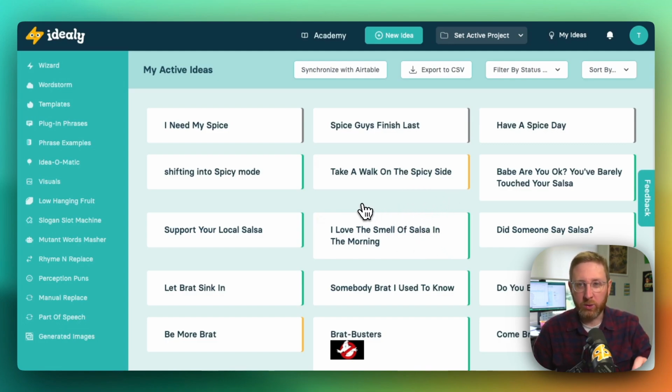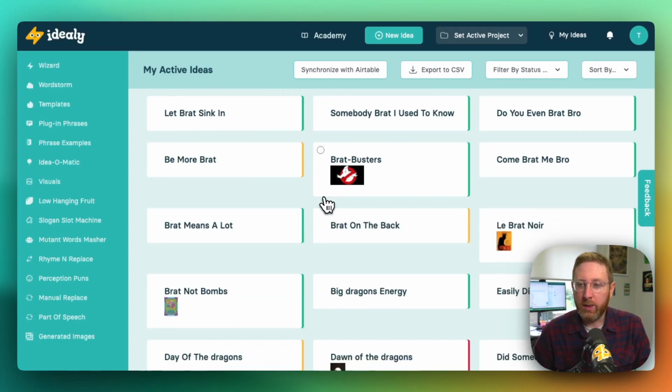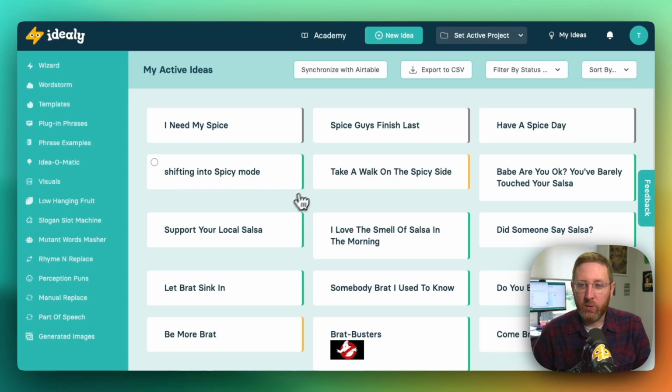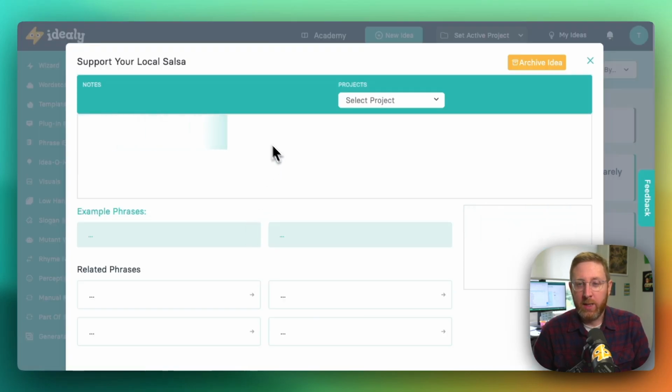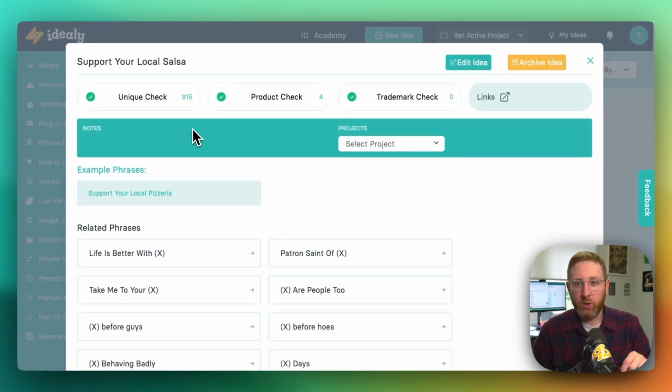Now, one thing you'll notice here when you come onto this page is that you'll see the ideas that I've saved. They have this little color-coded bar on the side. So some are green, some are orange, and some are red. So these green ideas, what that means is we've gone and done a search for that phrase across the internet, and we've done a trademark search for it.